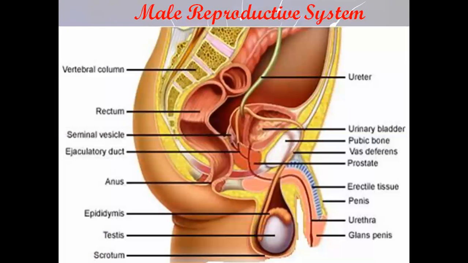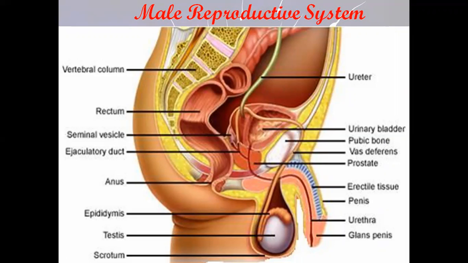So let's start first with the primary sexual organs, we talked about the gonads, and we talked about the hormones. Now we're going to move to the male reproductive system. All of you know that the male has a reproductive system and also the female has a reproductive system.